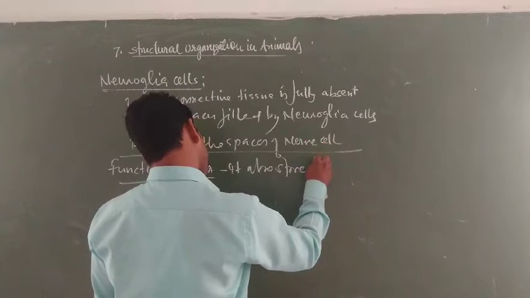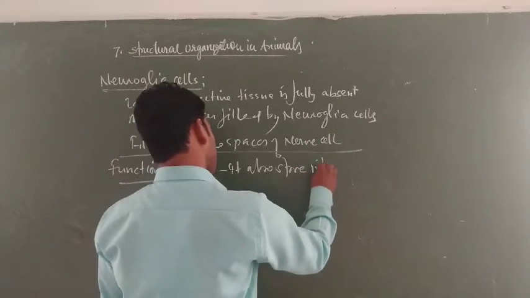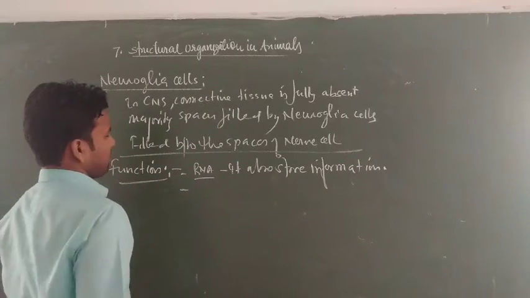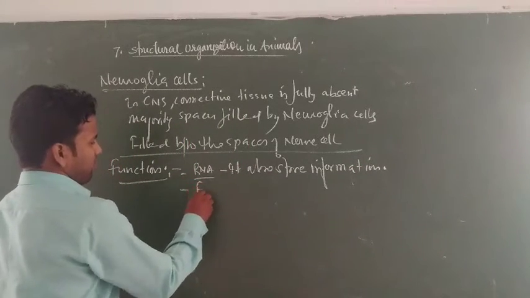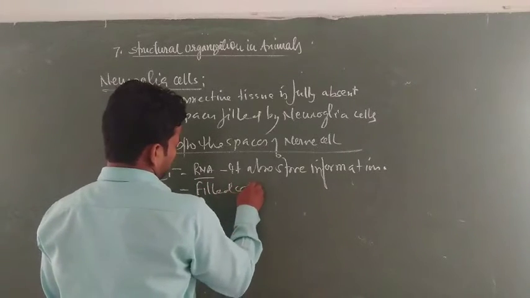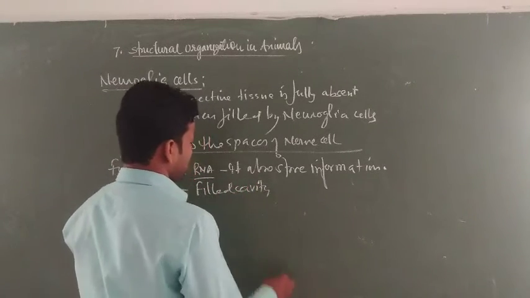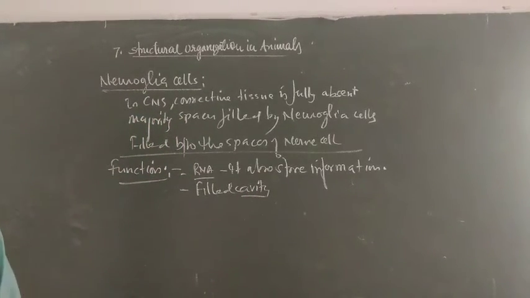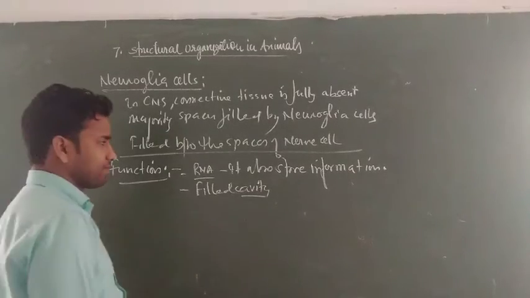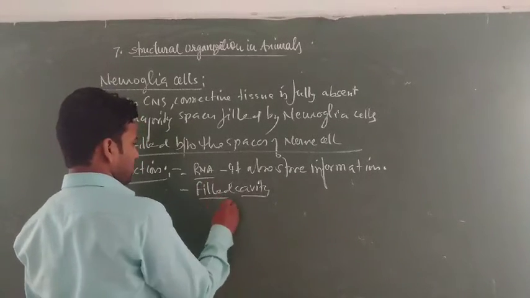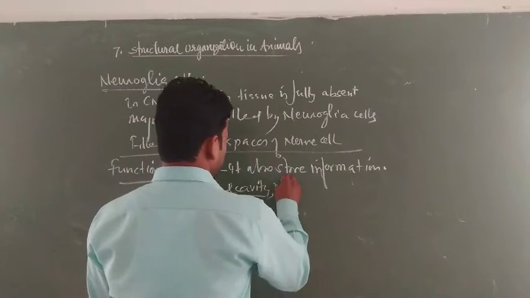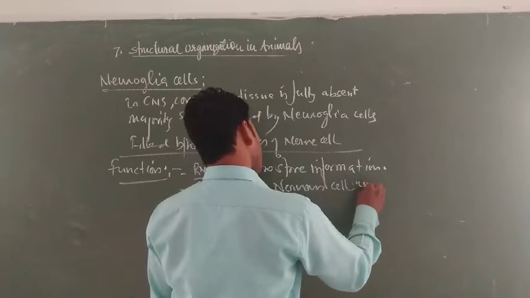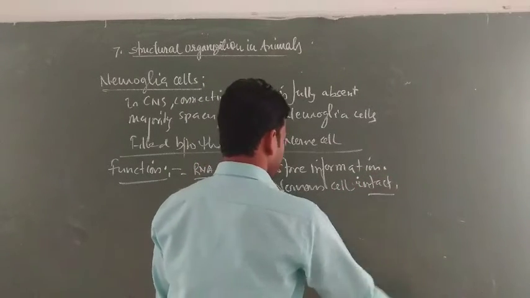Neuroglia cells also form a filled cavity. That's why nerve cells stay intact.